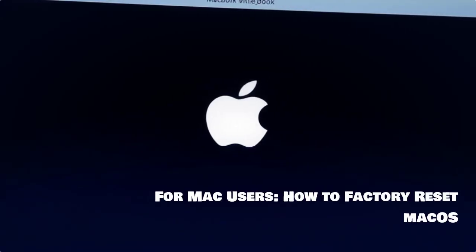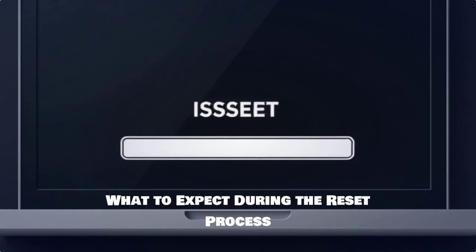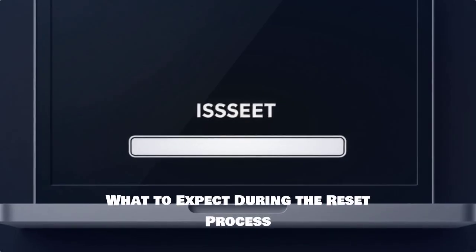Mac users, don't worry. Resetting your Mac OS is equally straightforward. Restart your Mac and hold Command plus R to access recovery mode. During the reset, your laptop will erase everything and restore the system to its original state. This process can take some time, so be patient.